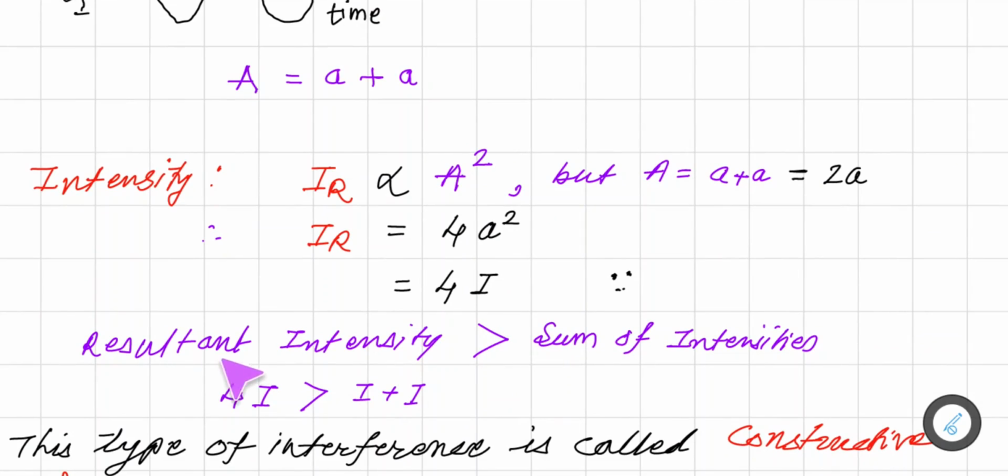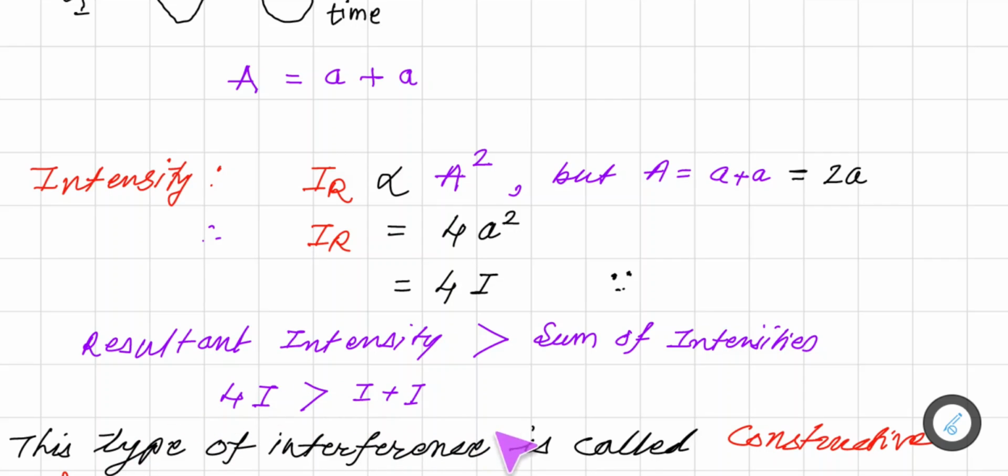So here remember that the resultant intensity is greater than the sum of the intensities. Actually, we should get the intensity which is the sum of the two intensities, but here we are getting 4 times I. Therefore the resultant intensity, that is 4I, is greater than I plus I. But the thing to be remembered here is that both the waves are in phase and the resultant intensity is increased.